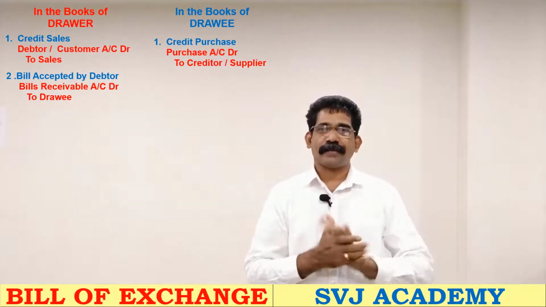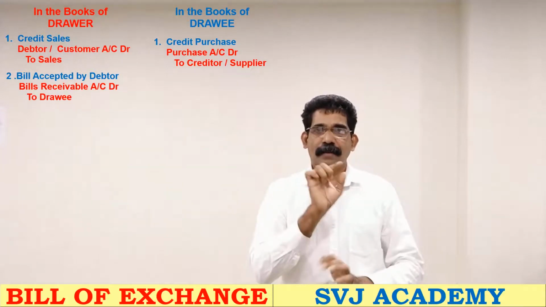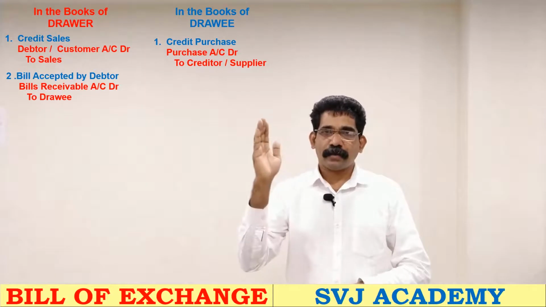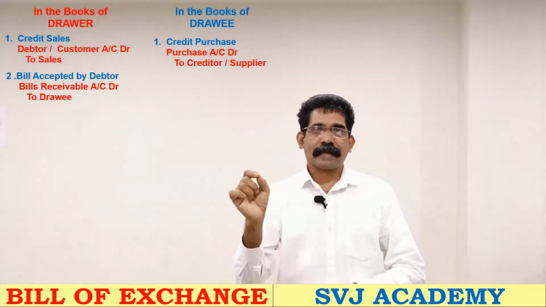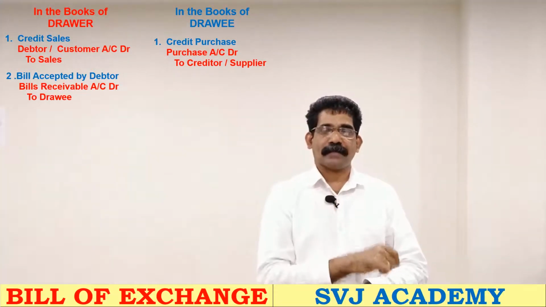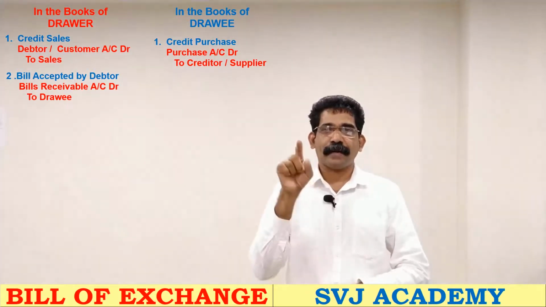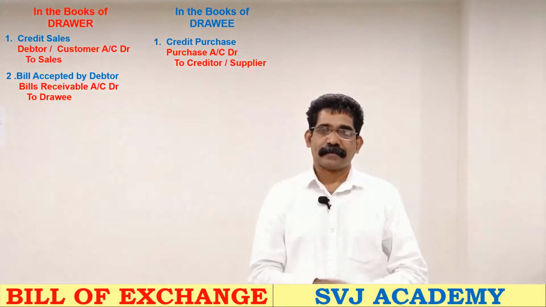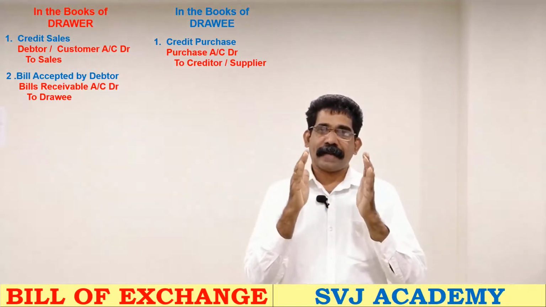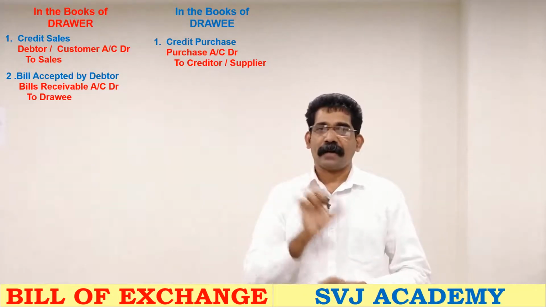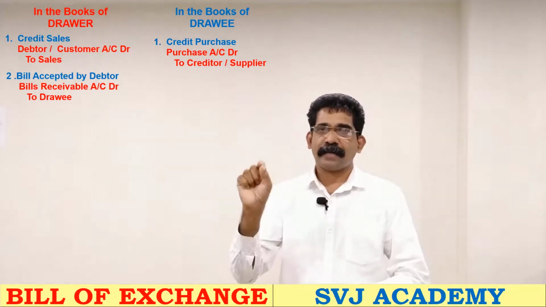So in the books of the drawer, the entry will be bills receivable account debtor to drawee or customer. In the books of the drawee, he has given his consent to make the payment. So as far as he is concerned, it is a liability. All liabilities are to be credited. So the liability on bill is called bills payable. So the bills payable can be credited.